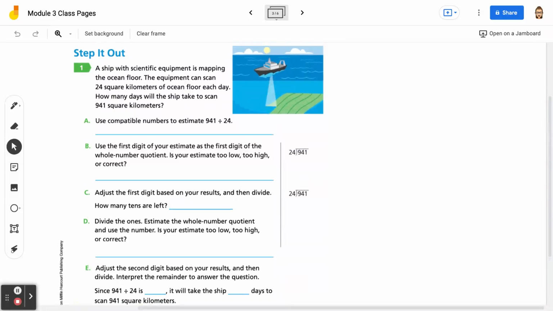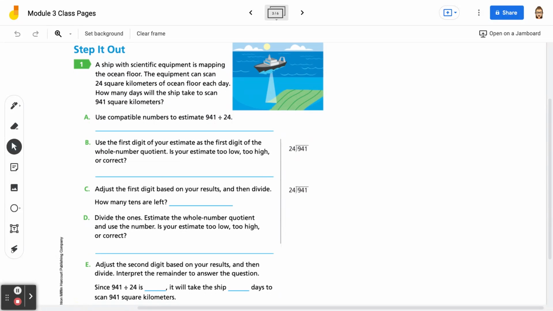Well, I'm going to use 25. And if I look at 25, what multiple of 25 is close to 941? That would be 1,000. That's an easy number for me to use. So I'm going to put 1,000 divided by 25.